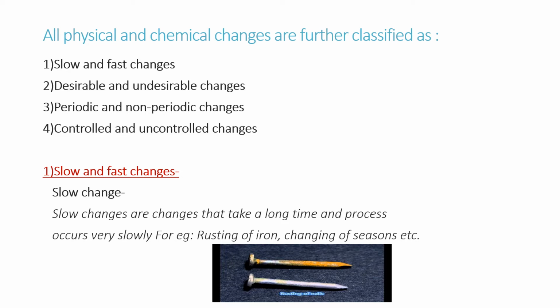As per the name, slow change, you can understand, is a change which takes place very slowly. The process of change takes a long time. It is known as slow change. Example, rusting of iron. If any iron substance is kept outside your house, you can see it will get rusted slowly. And the second example is changing of season. Changing of season also takes a long time period. And there are other examples too.